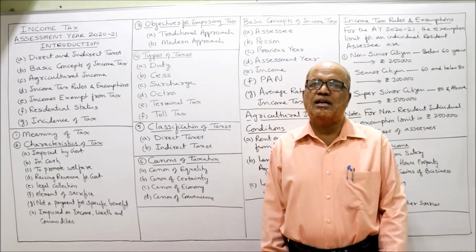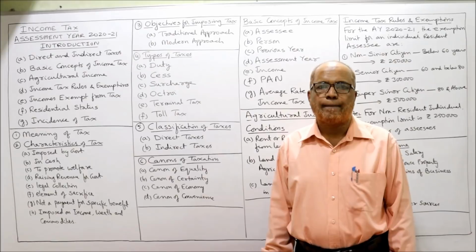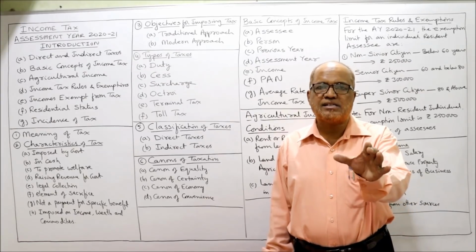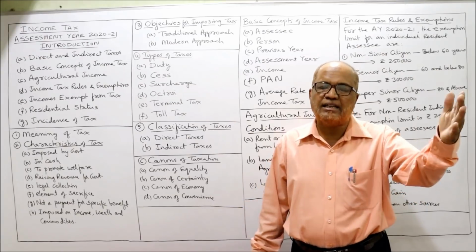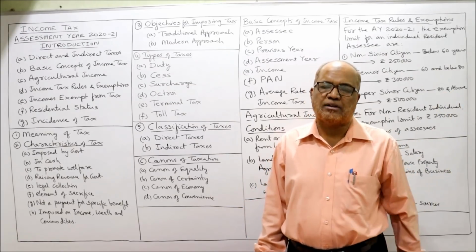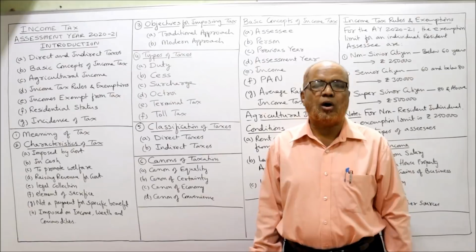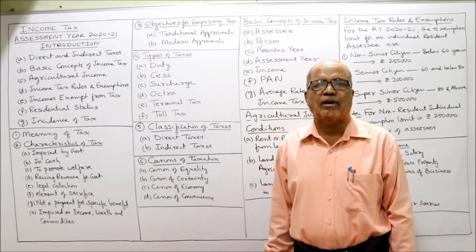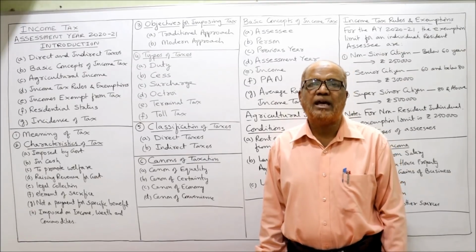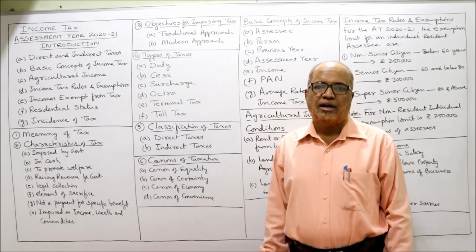Example of direct tax is income tax, wealth tax. Income tax, if the income is exceeding the basic exemption, he alone has to pay. If the wealth of that person is exceeding the exemption limit, he only has to pay the tax on his wealth. Indirect tax is a tax which is imposed on one person but borne by another person.